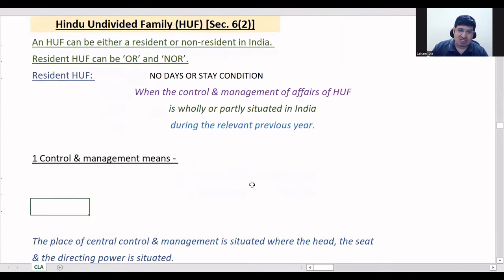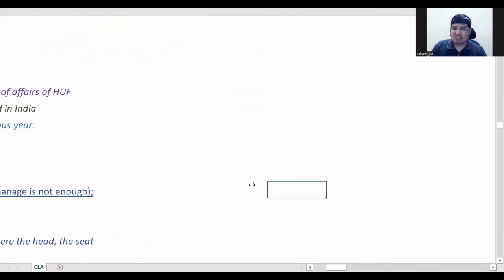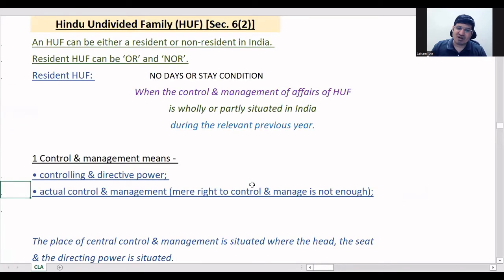So what is control and management? Controlling and directive power, actual control and management, not only the right. Say the karta is staying outside and all decisions are being made by his sons here. The karta never takes any decision; he has the right to take decisions, but he is not taking them. In this case, you will not consider that control and management is outside India. You will consider it is in India, because it has to be real, actual control and management, who is really controlling it, not only the right to control.